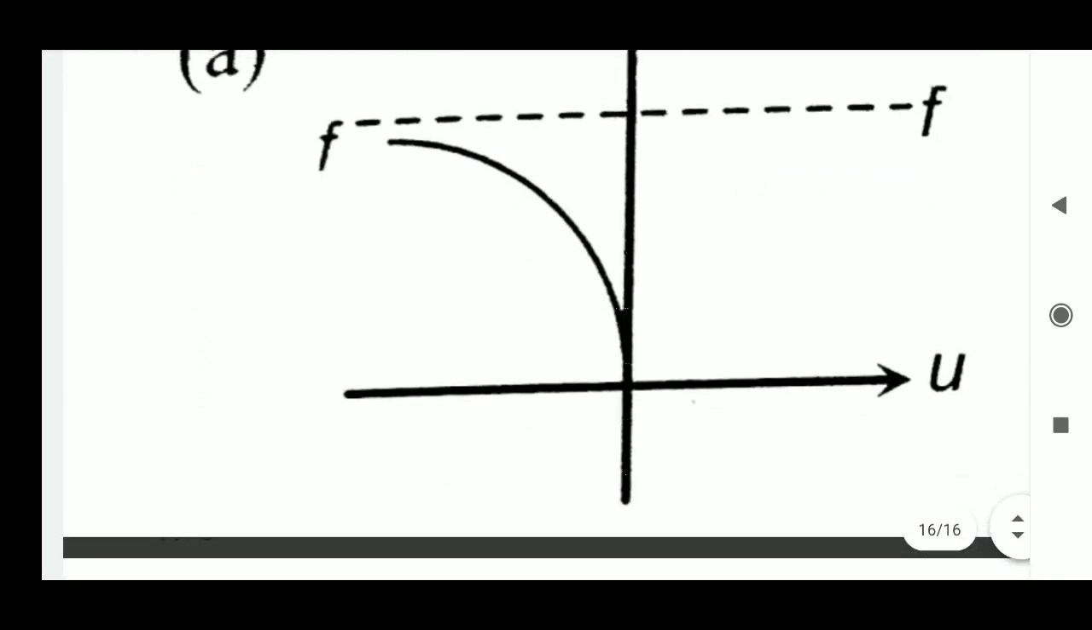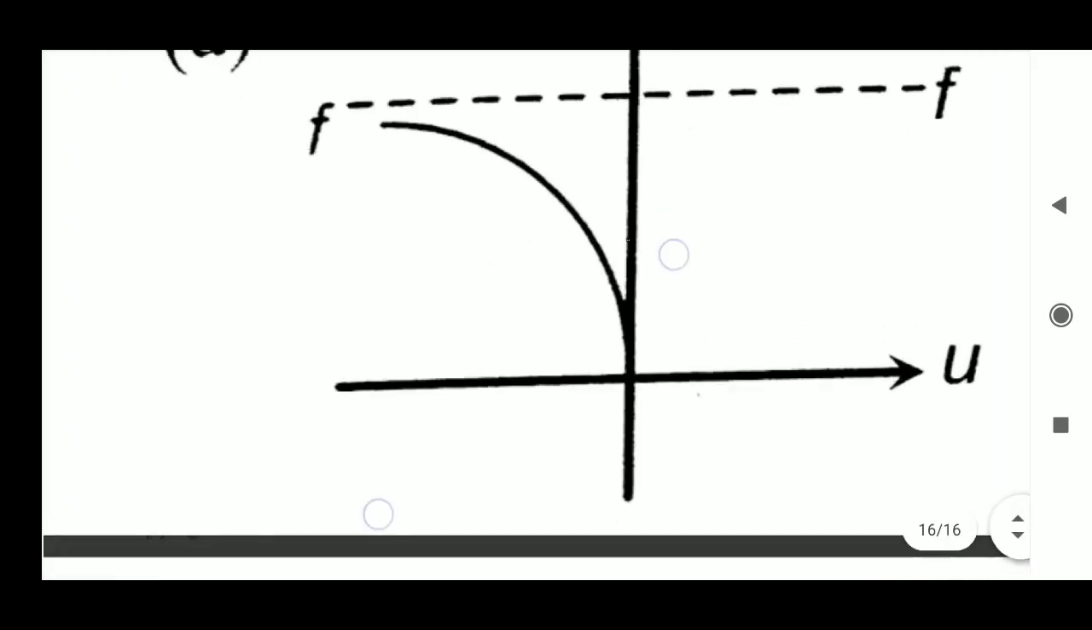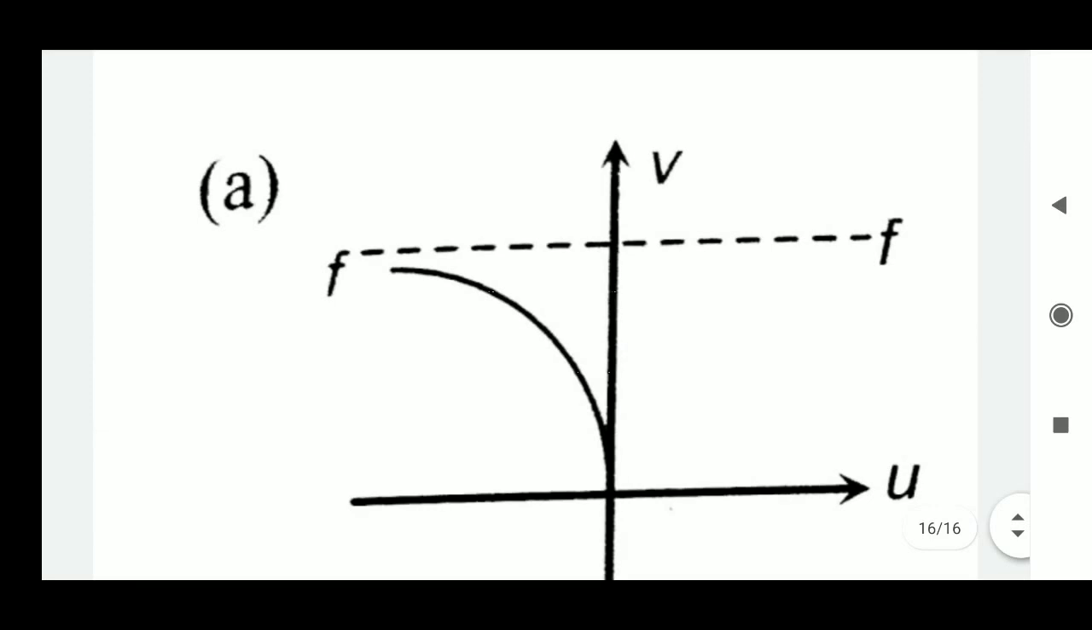In the graph you see, the object distance can be increased to any value. Here the object distance is negative and the image distance is positive. Object distance they took on the negative x-axis, but image distance is on the positive y-axis. The object is in front of the mirror, so negative, but the image always forms backside. That's why v is taken on the positive y-axis, but v never crosses the f value, more than the focal length is impossible. So u can be any value, but the image distance can be adjusted within the focal length only.